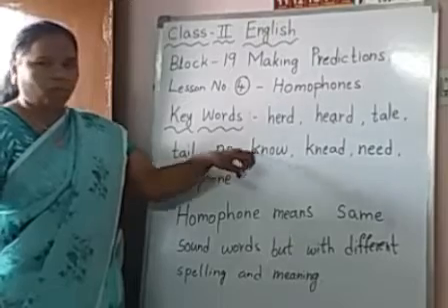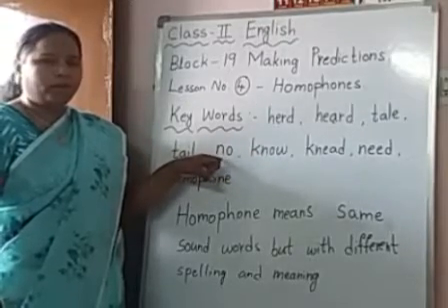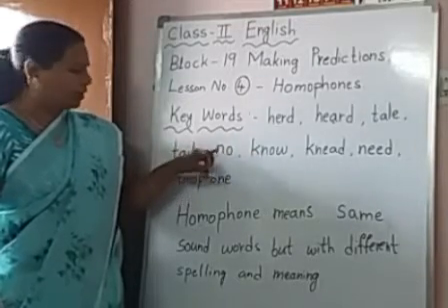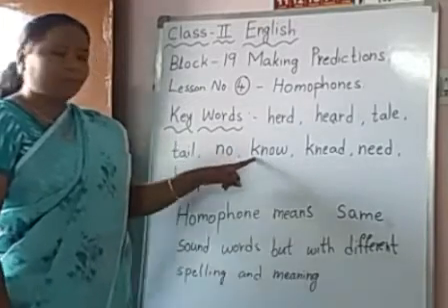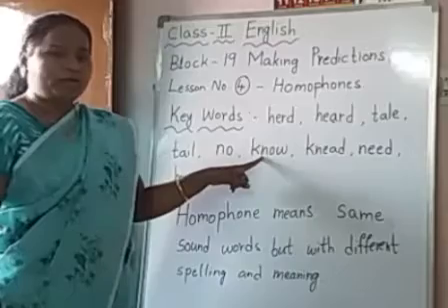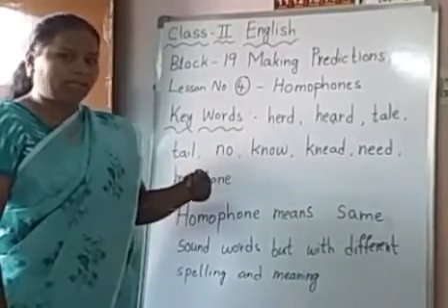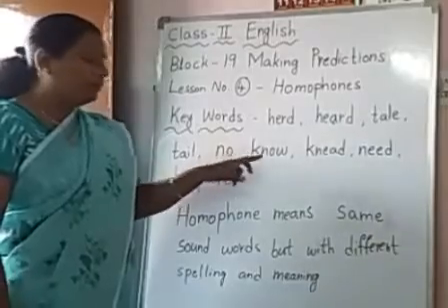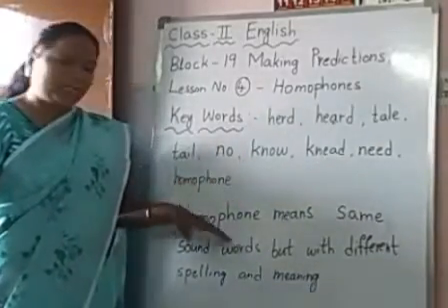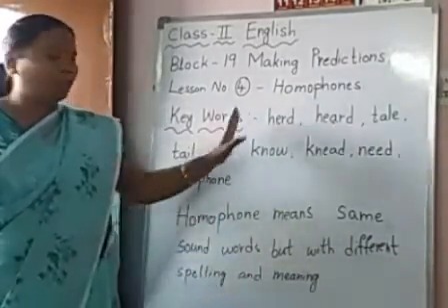No, and know. You want food? No, I don't want. This meaning is no. Then, know: tomorrow is a holiday, you know. Okay, children, you have the information. Like that we will use it in the sentence. These are called homophones.